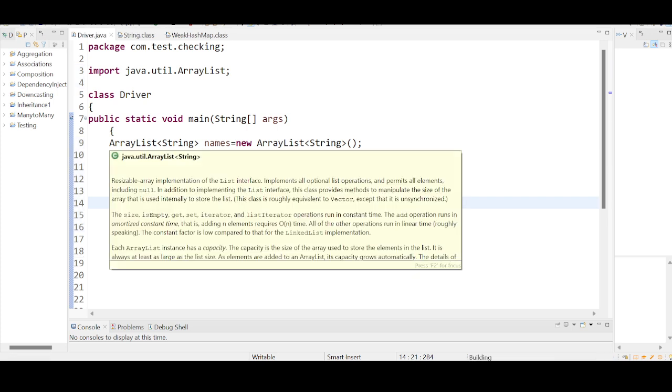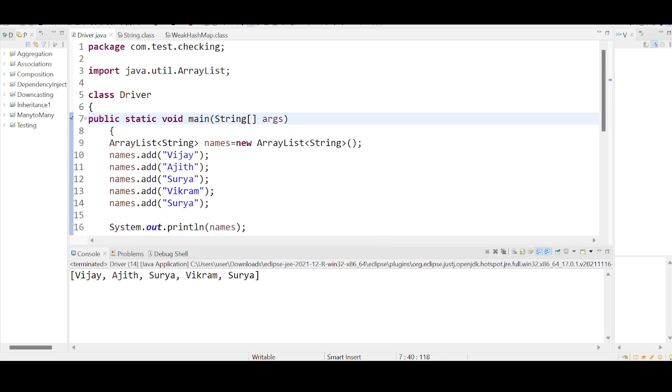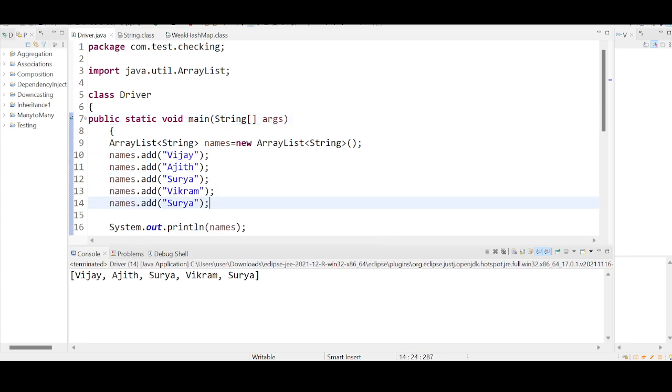It is trying to preserve the insertion order. The elements are added in one order and the same order is preserved, right? So Vijay is added first, followed by Ajit, Surya, Vikram, and again Surya. So duplicate elements are also considered for the ArrayList.